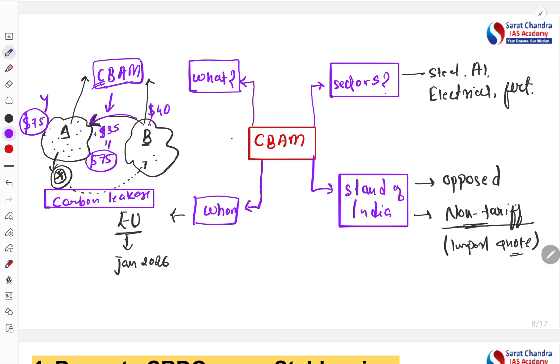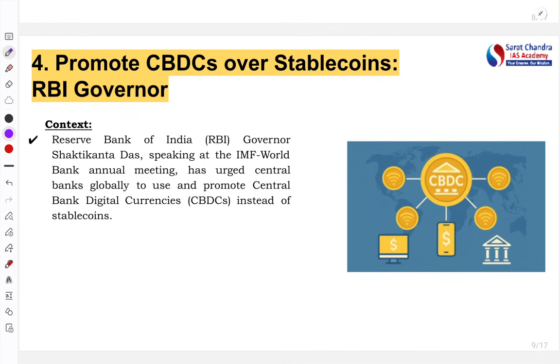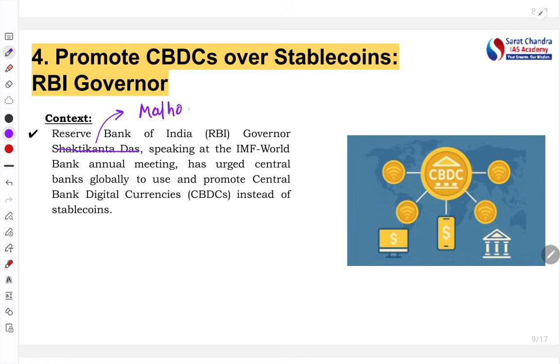Okay, so this was the article about the carbon border adjustment mechanism. Now let's go to the next article, the promotion of CBDC over stablecoin as said by the RBI governor. Here there is a small mistake: not Shaktikanta sir, we now have Malhotra sir as the new RBI governor.